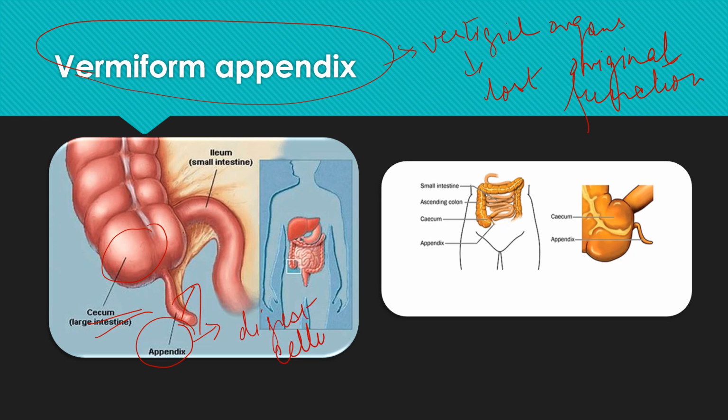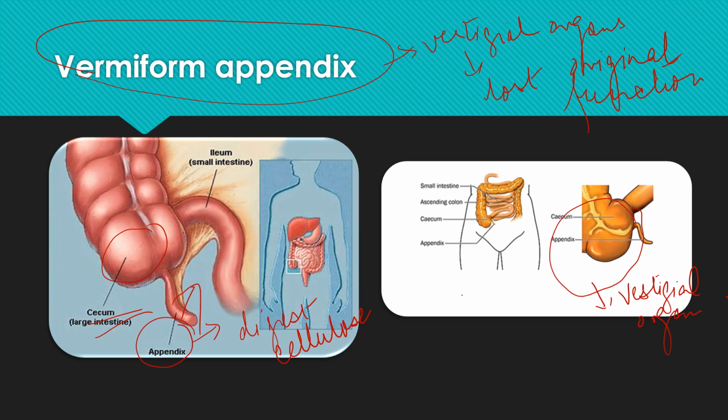But over the period of time it has been seen that these herbivorous animals are not digesting the cellulose with the help of this appendix that is a part of cecum. So gradually, generation after generation, it was not used. So this appendix, a part of the cecum, has become a vestigial organ now. So we all are having appendix, but it has become a vestigial organ now.